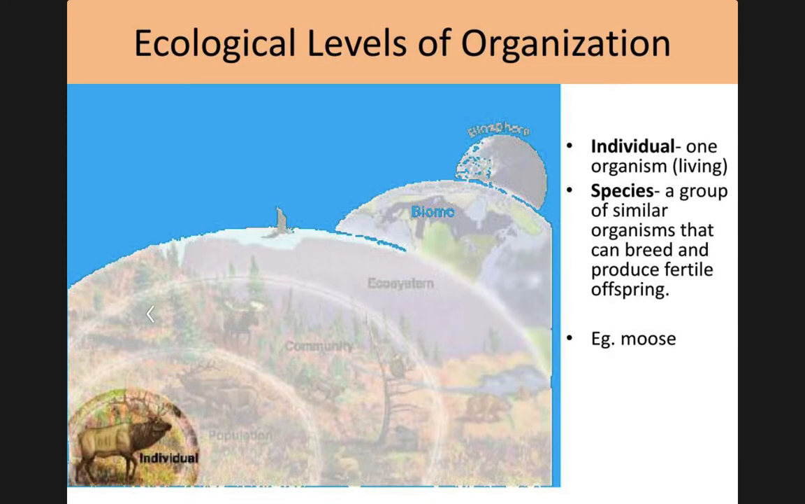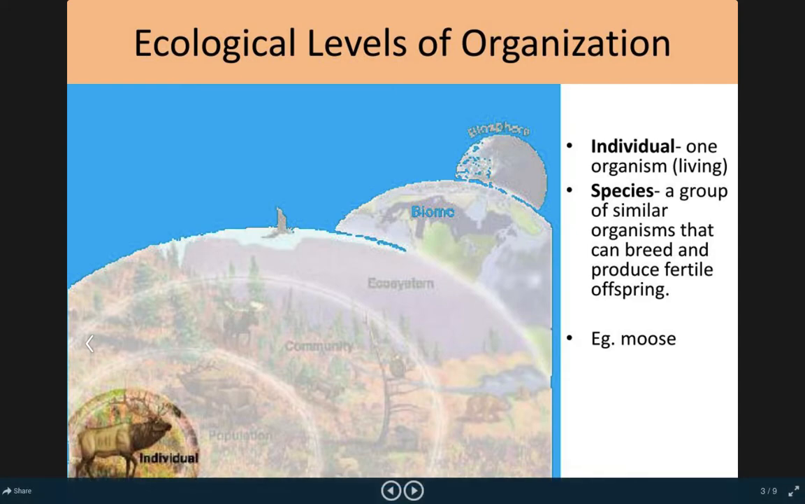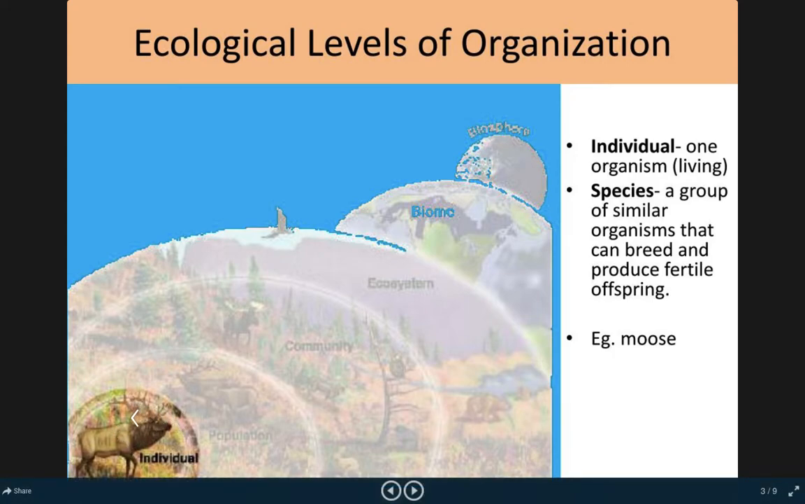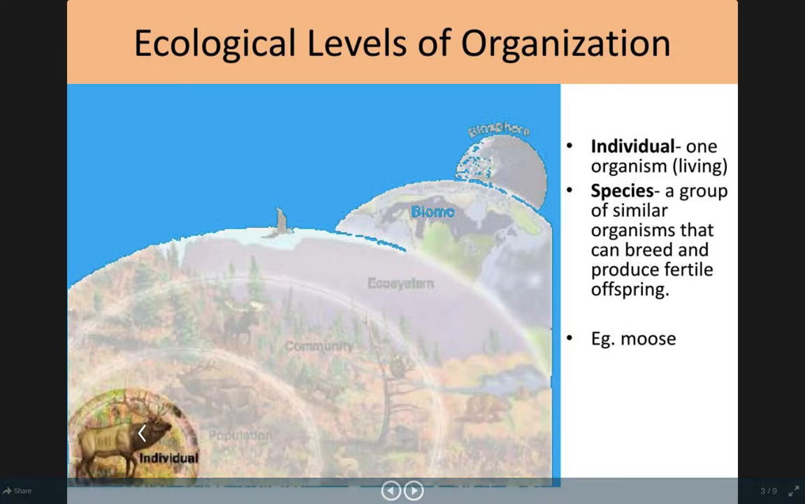So on the smallest level, we can talk about individuals. And sometimes we call individuals an organism. This is just one type of living thing. In this example, we would have an elk. An elk would be the individual or organism. And so the elk would be a species, all right?